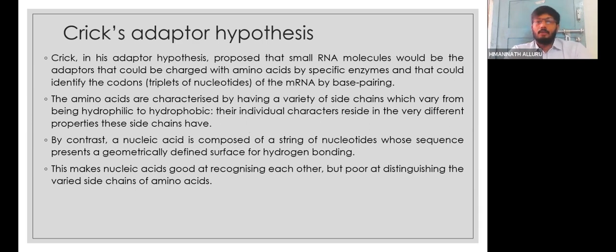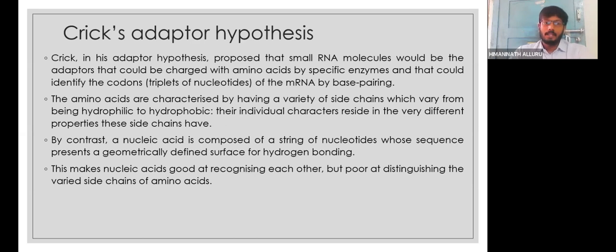If you see amino acid, teachers, the amino acid has a very wonderful property. It will be able to very well detect its side chains. That's the reason why an amino acid is able to form a peptide bond with another amino acid. So they have a mixture of both hydrophobic and hydrophilic molecules present in an amino acid.